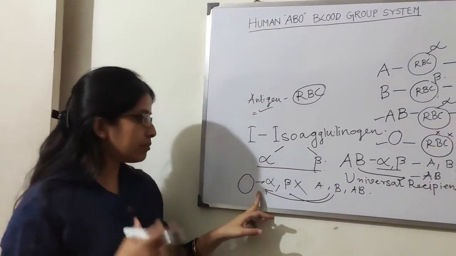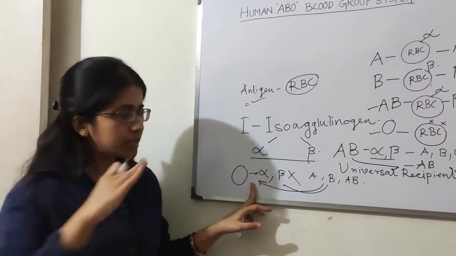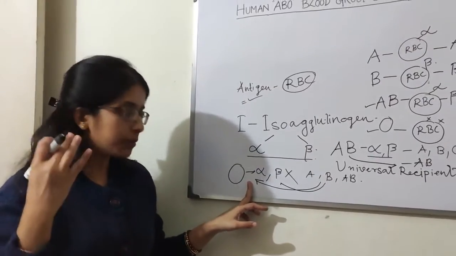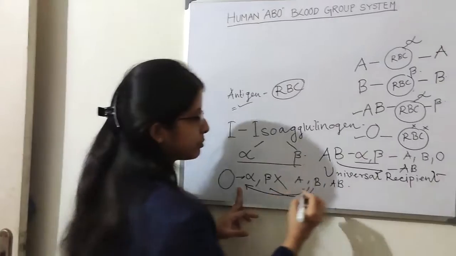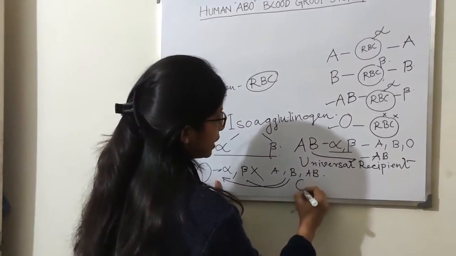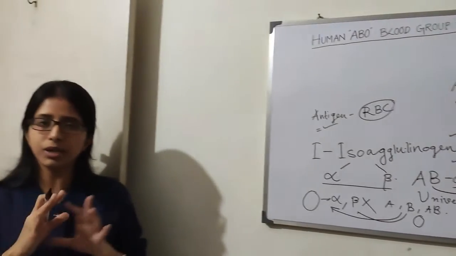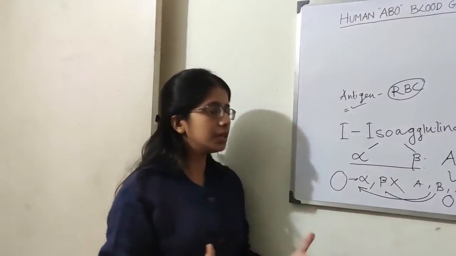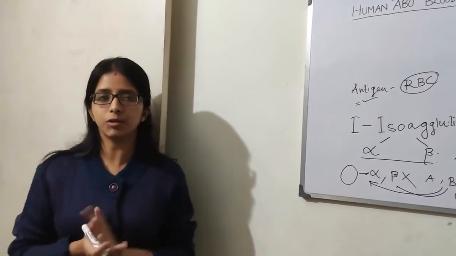That is why blood group O can transfuse blood to persons with any blood group, but blood can be transfused to blood group O only from persons who have blood group O. They can easily transfuse their blood to any blood group system, that means to A, B and AB, because they don't have any antigen in their body.